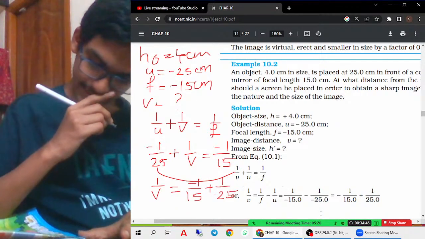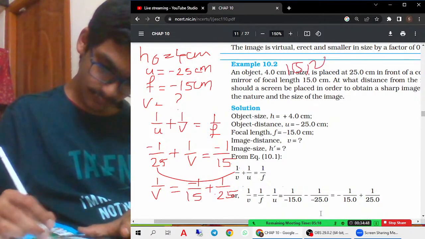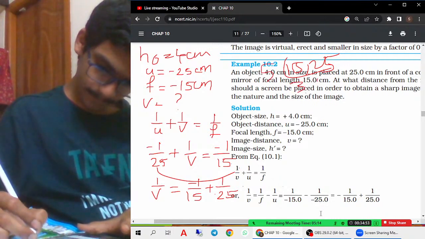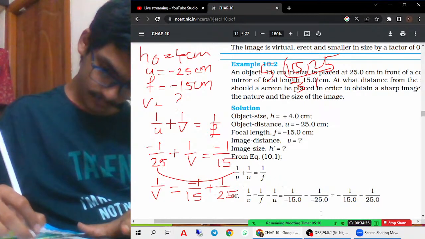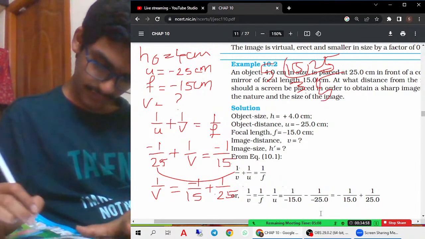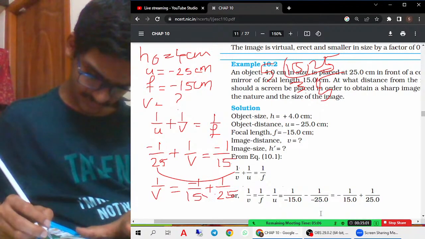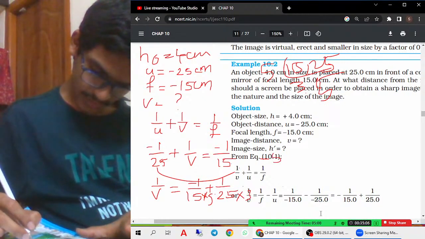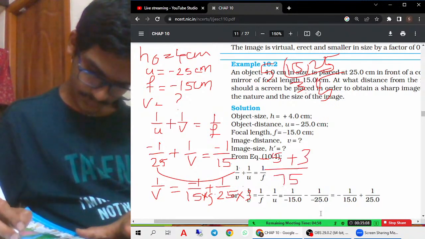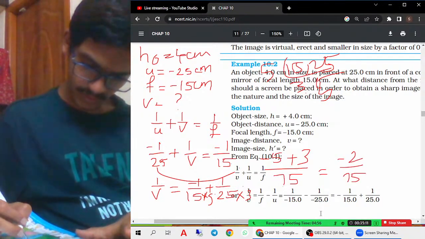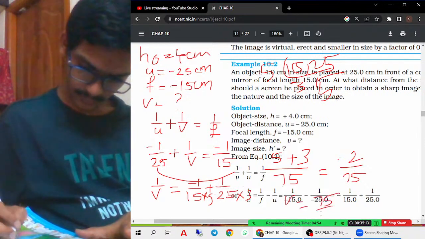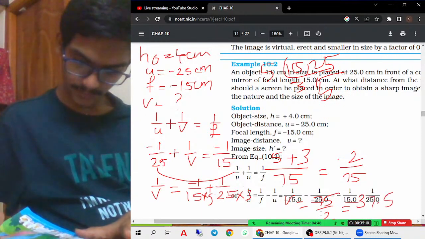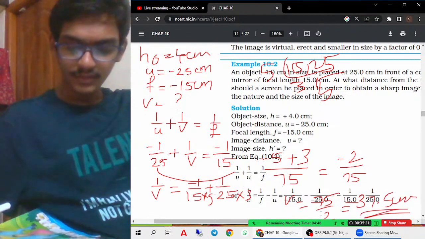So 15 and 25 LCM, what will you get? Okay, 75 you'll get as LCM. So minus 5 plus 3 by 75 is minus 2 by 75. So v value is minus 75 by 2, that means minus 37.5 centimeters we will get.